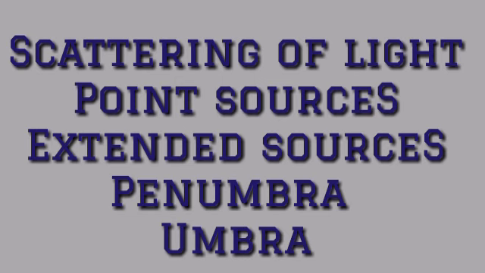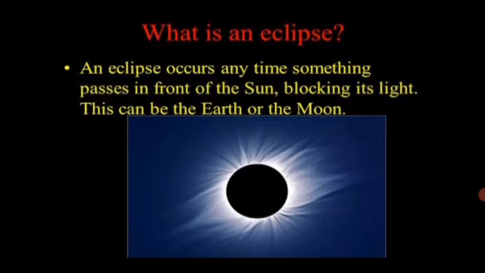Unit 7, Subject: Science, Lesson number 17: Effects of Light, Part 3. In our previous video we had studied about scattering of light, point sources and extended sources, penumbra and umbra. Now we'll start with what is an eclipse.